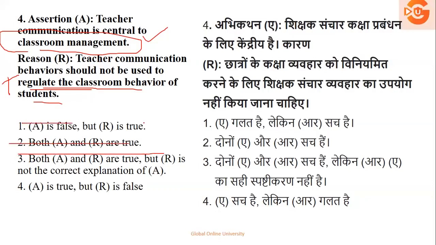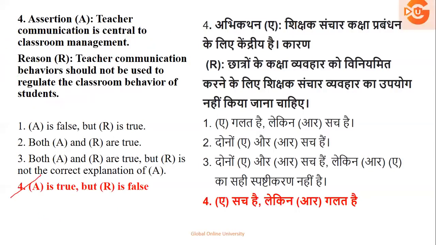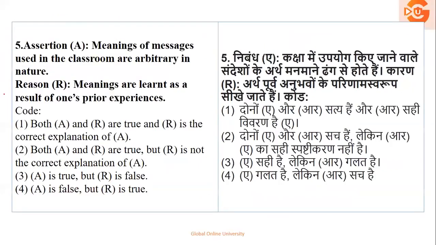Okay, so if you see, all the option gets cancelled. So your correct option is option number 4, that is A is true and R is false. That is, your right answer is option number 4. Next question. Again, it's on assertion and reason.